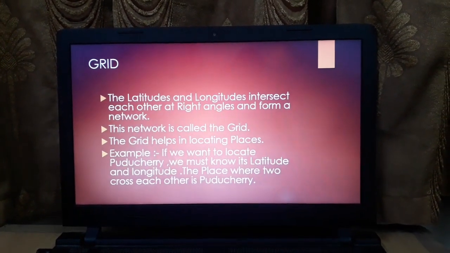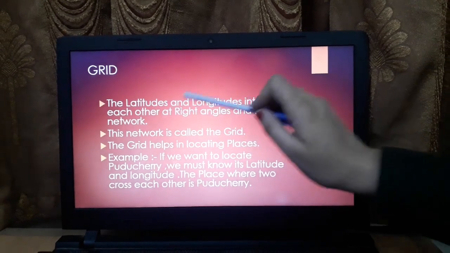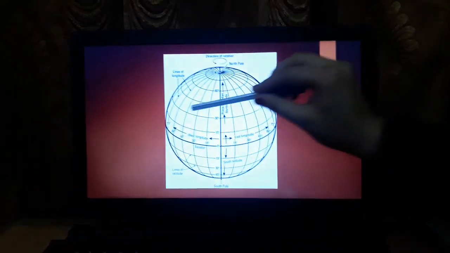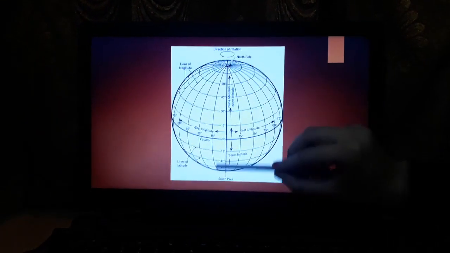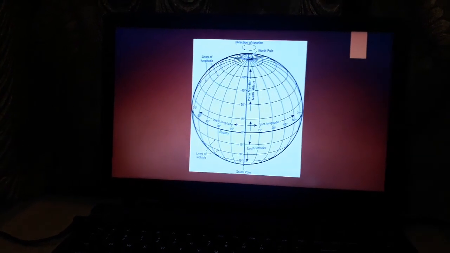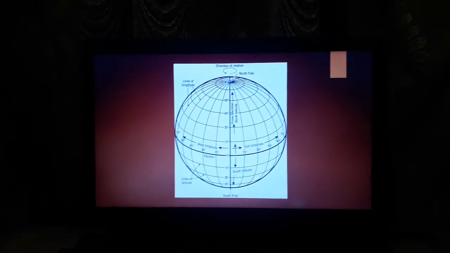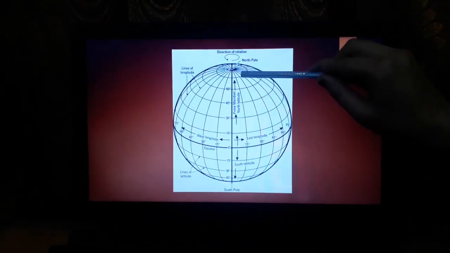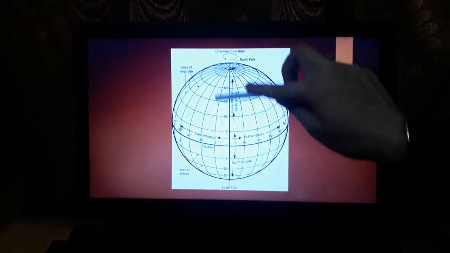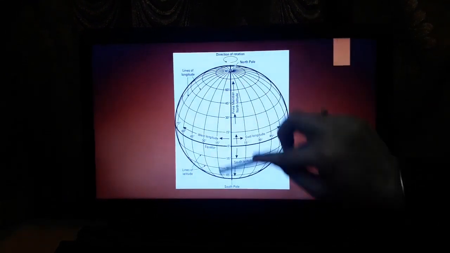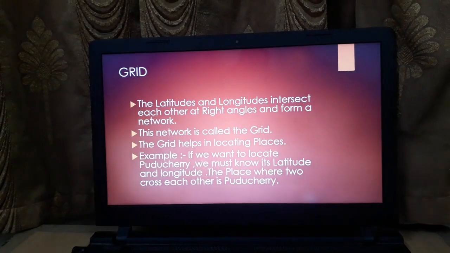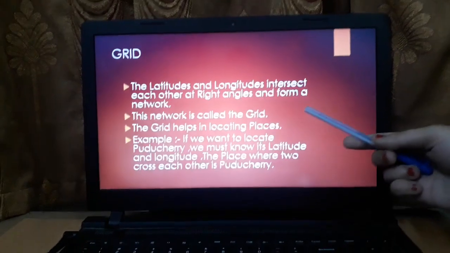Now, we will talk about the grid. The latitude and longitude intersect each other at right angles and form a network. You can see these are the latitudes, and these are the longitudes, the straight lines. They intersect each other at 90 degrees. In the previous class also I told you 90 degrees is a right angle. So this network is called the grid. When latitude intersects longitude at 90 degrees, a network forms. This network is the grid. Now the grid also helps us in locating places.